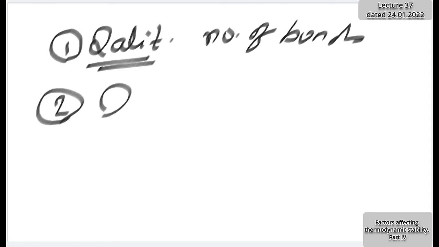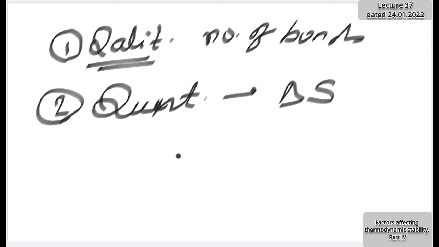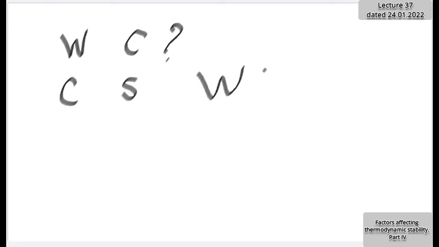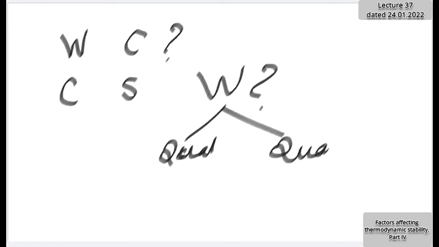And the second reason is quantitative, and that is related to the change in entropy. Is this point clear? Yes, sir. So we studied now what is meant by chelate or chelation. Chelates are stable. Why? Two reasons: one qualitative, and the other quantitative. That's the portion I covered till now.